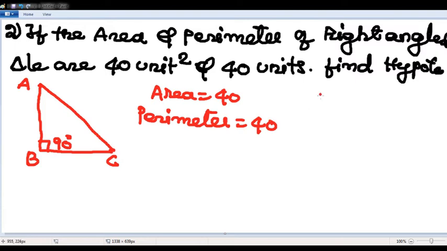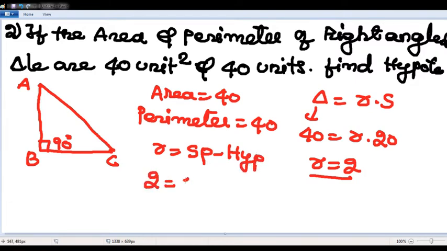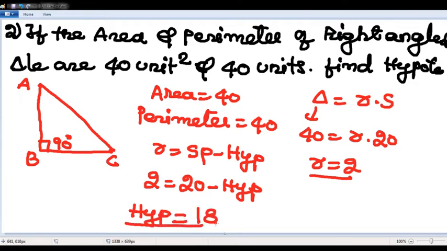Now listen carefully, beta. There is one concept with respect to inradius. Delta is R into S. Delta is the area of the triangle and S is the semi-perimeter. Semi-perimeter value is 20, so R is 2. R is given by semi-perimeter minus the length of the hypotenuse. Inradius is 2, perimeter is 40, semi-perimeter will be 20 minus hypotenuse. So hypotenuse is nothing but 20 minus 2, 18.